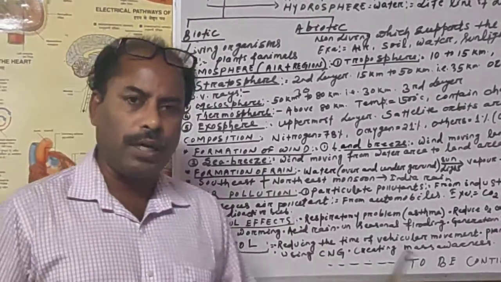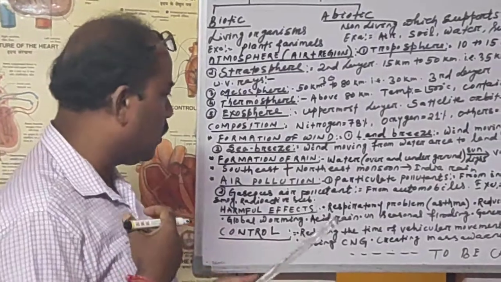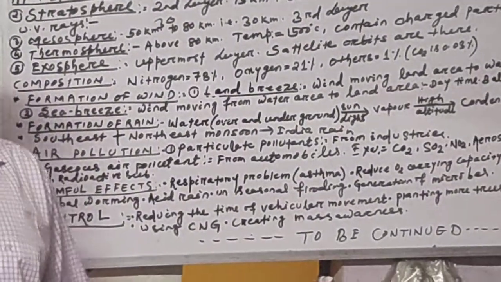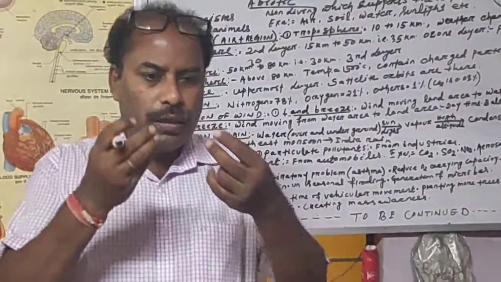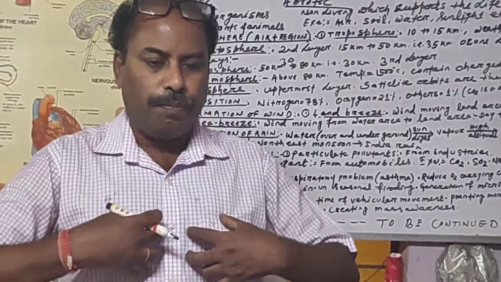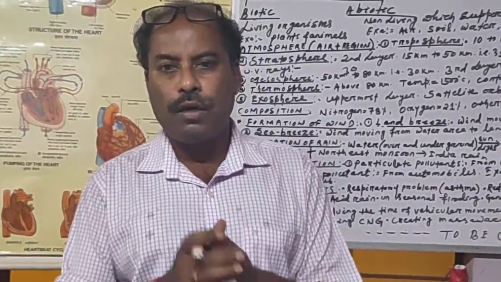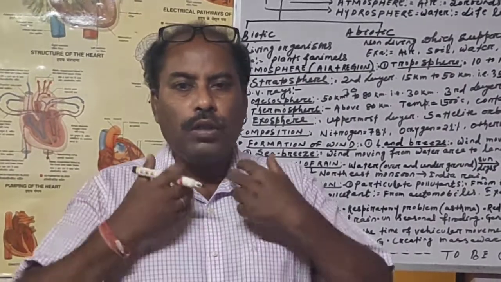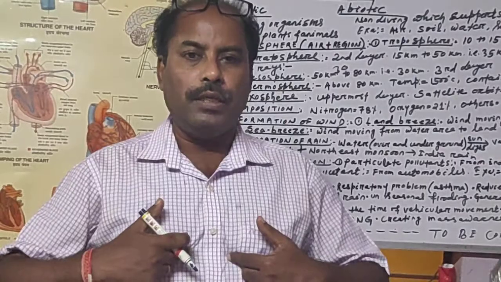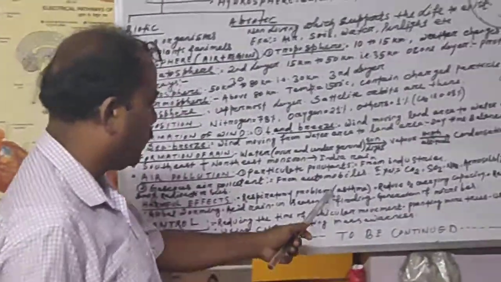So what harms are caused when we take in the air by breathing, respiration? Respiratory problems take place, like asthma. Many poisonous dust particles and gaseous particles enter and choke our lungs, and the lungs are infected, like lung cancer, TB, asthma. All the respiratory problems take place because our respiratory tract is disturbed due to this pollution.